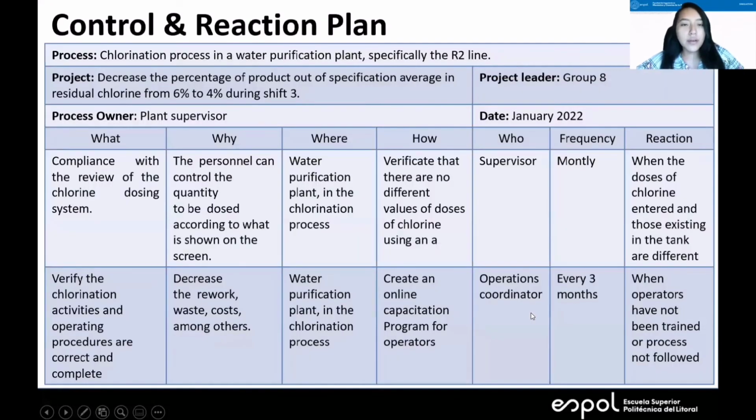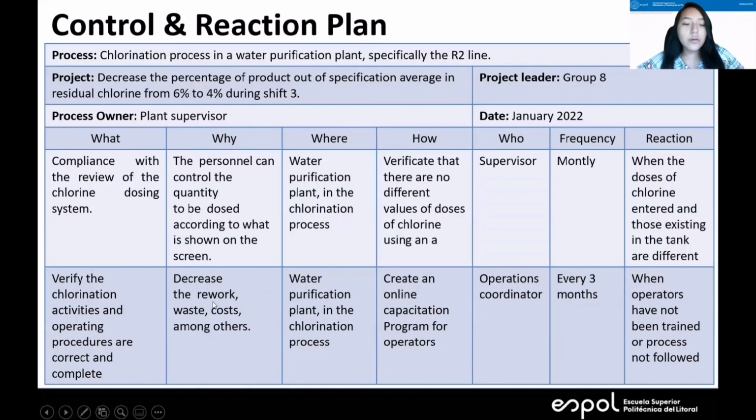Now we have the control and reaction plans. What: compliance with the review of the chlorine dosing system. Why: the personnel can control the quantity to be dosed according to what is shown on the screen. Where: in the water purification plant, in the chlorination process. How: verify that there are no different values of chlorine used. Who: supervisor. Frequency: monthly. Reaction: when the dose of chlorine entered and the dose existing in the tank are different. And the second, verify the chlorination activities and operating procedures are correct and complete.